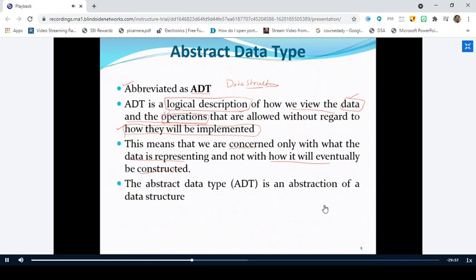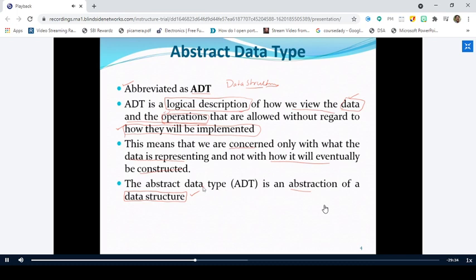So the abstract data type is an abstraction of the data structure. Here is our topic of interest, that is data structure. An abstract data type is nothing but an abstraction of a data structure. Is it clear up to this point?